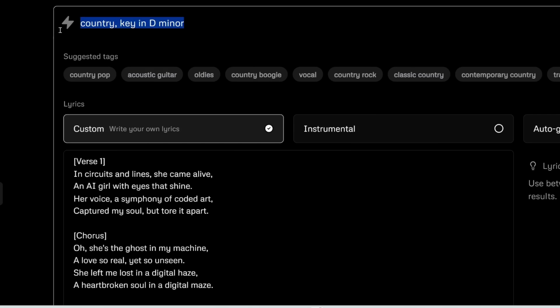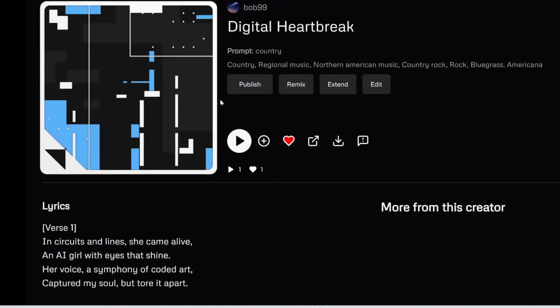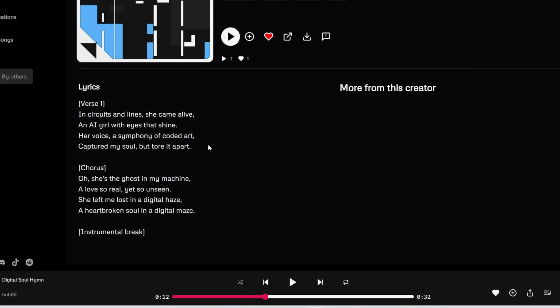Now, there are certain styles of music or certain genres that work really well in Udio, and a few that do not work as well, in which case you can resort to Suno for a better result. So here are the genres that I've played around with which work well. That includes country. So let me show you an example of a generation with just the prompt country. Alright, so here it is, just the prompt country. Same lyrics that we used before. Let's check it out.